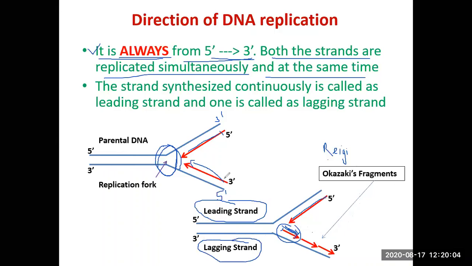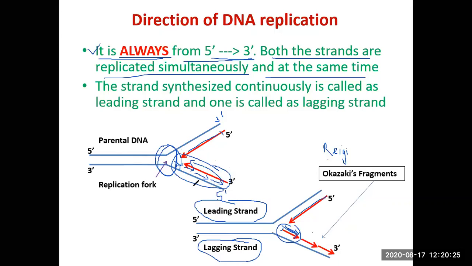So apparently it looks like it is going from 3' to 5' direction, but the answer is no. It is actually being synthesized in the form of small discrete fragments in this direction, and those fragments are joined later on to make a continuous strand. So these small fragments are called Okazaki fragments.